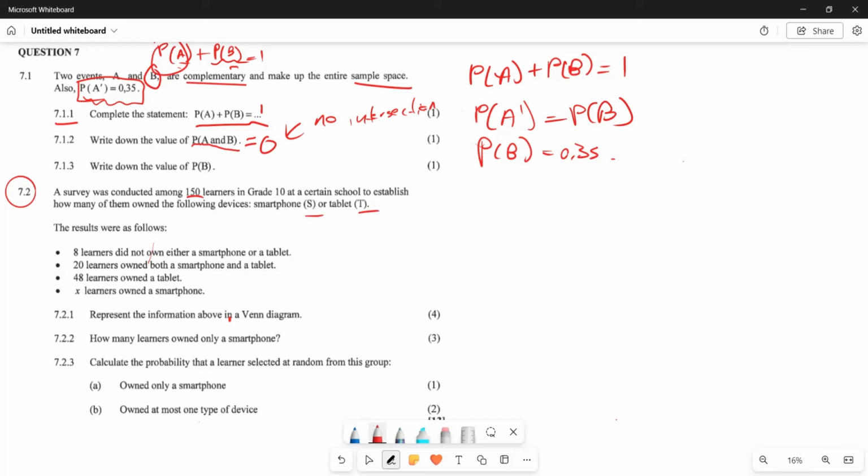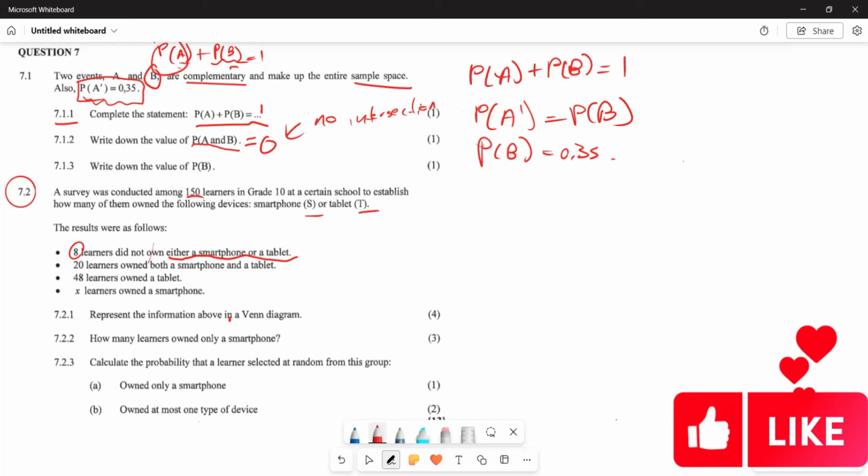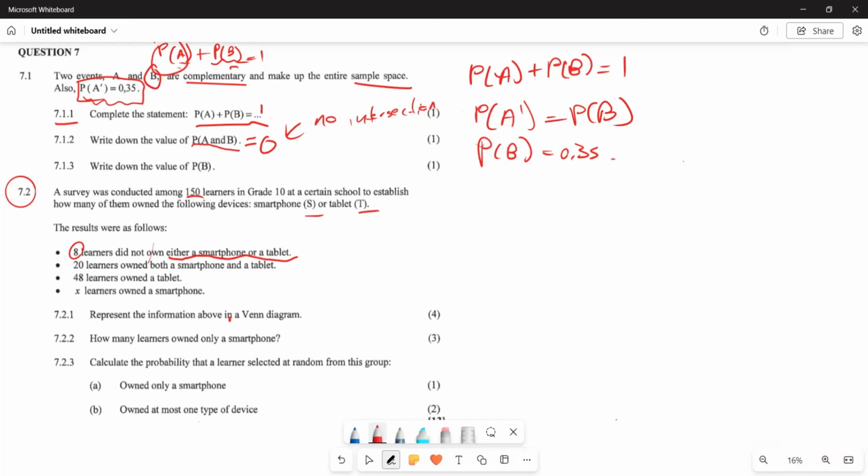We are also given these results. 8 of these learners did not own either the tablet or the smartphone. 20 of them owned both of these gadgets, and 48 of them owned only a tablet, while X of them owned a smartphone only, right? Now they say represent this information in a Venn diagram. So this is what you're going to do.